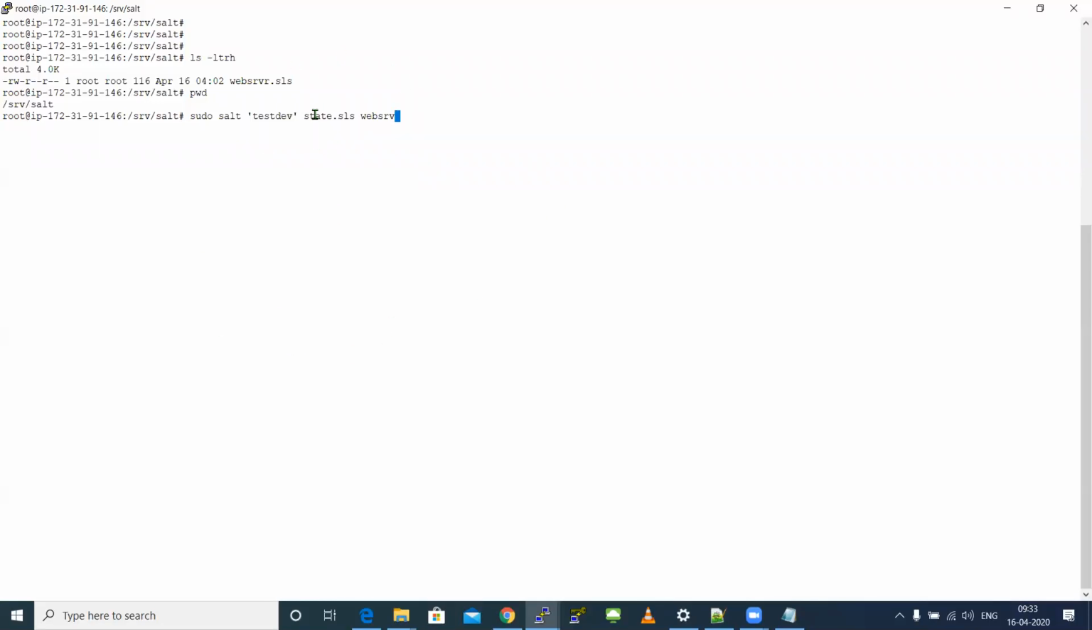It will still go and search for the SLS file from your base path and the file name which you have given, and it will execute that SLS file in your minion. So you can run this command from anywhere. It will go and search for the SLS file from your default path. Now if I run this,